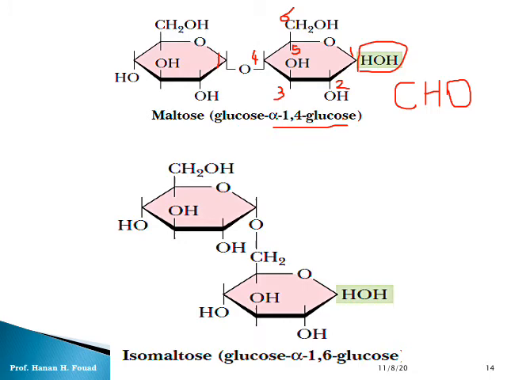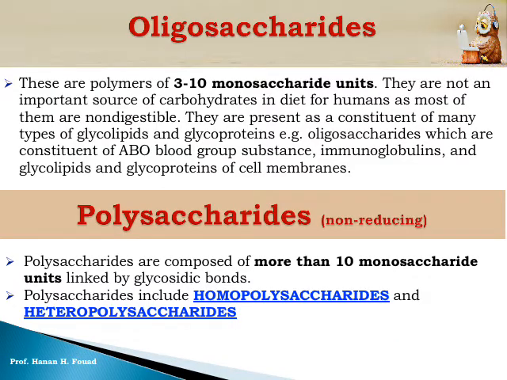Isomaltose has a bond between carbon number 1 and carbon number 6. Of course, you don't need to know the formula, but you have to know that in isomaltose there is a covalent bond between carbon number 1 of the first glucose and carbon number 6 of the second glucose, because both maltose and isomaltose have two molecules of glucose linked together by a glycosidic bond or covalent bond.